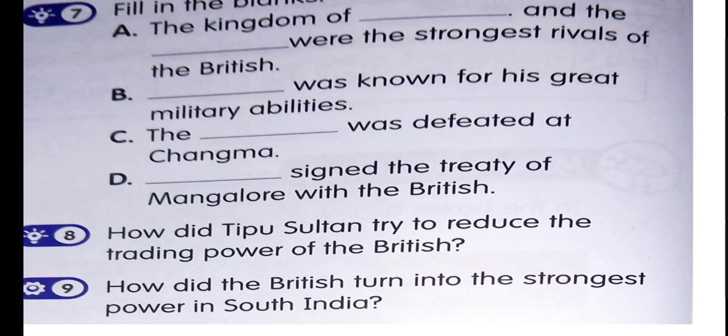Got it? Now come to the question number 9. How did the British turn into the strongest power in South India? Tipu Sultan wanted to take back the territories that he lost in the Third Anglo Mysore War. He asked for help and tried to get the support of countries such as Kabul, Constantinople, Arabia, and France against the British.